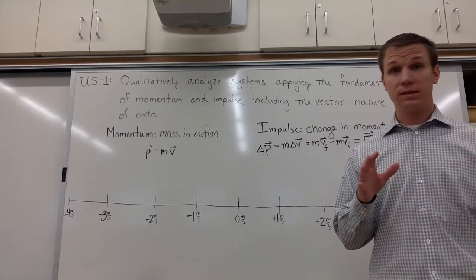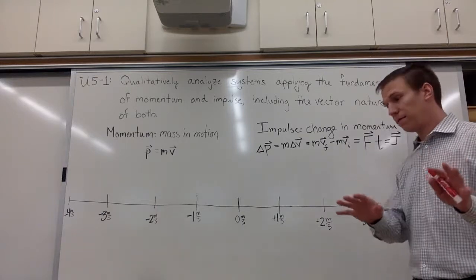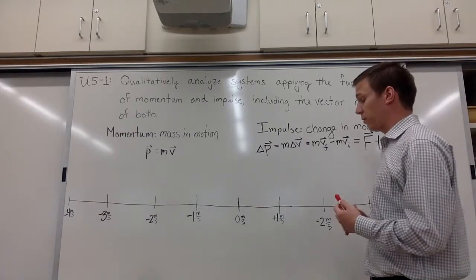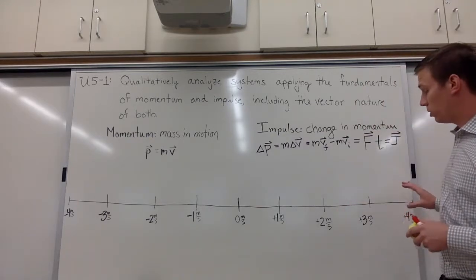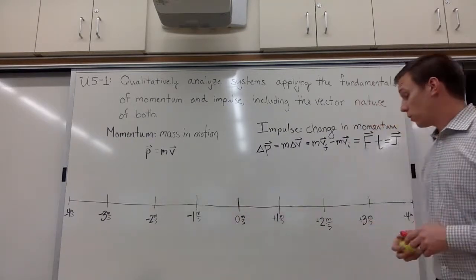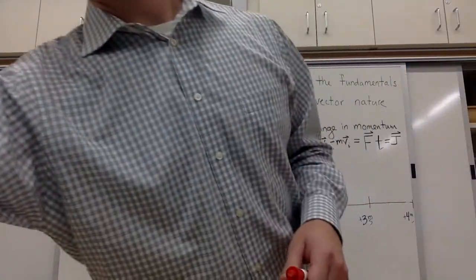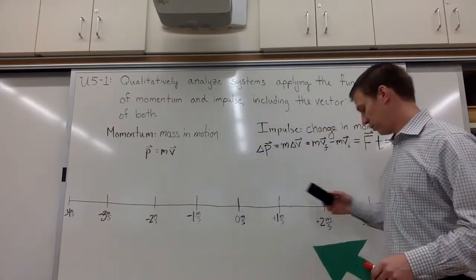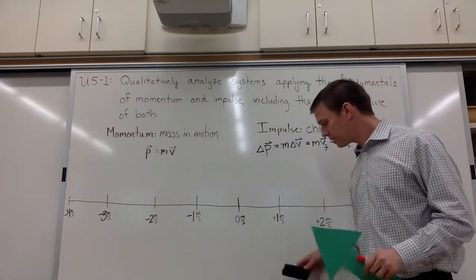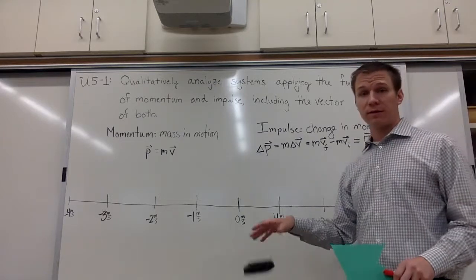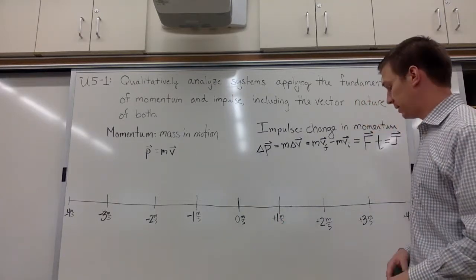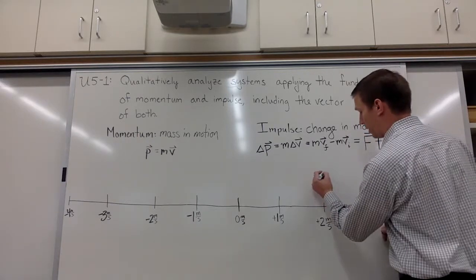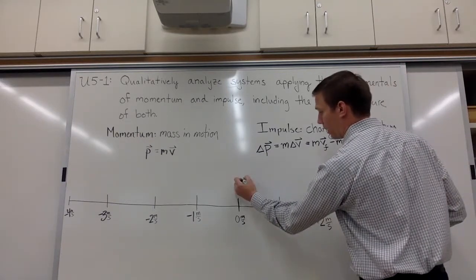If you're trying to memorize things, do not memorize this. This is not something where bounce is always more. So you have to think through it. And the way I want to show you to think through it is with a number line. So for instance, let's say we have the lump of clay or we have the eraser, pretend the eraser and the tennis ball have the same mass. And let's say when it hits the ground, it's going 2 meters per second and it sticks there. So the eraser starts at 2 meters per second and ends up here.